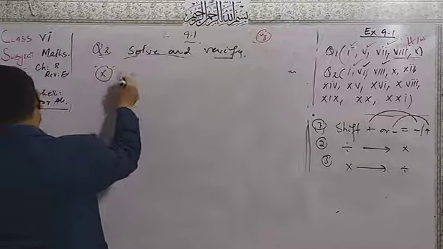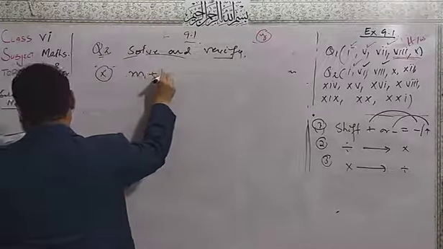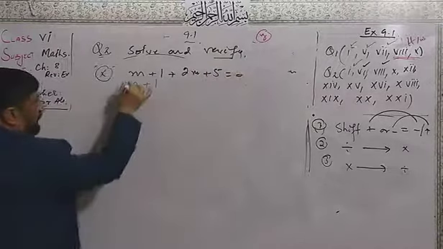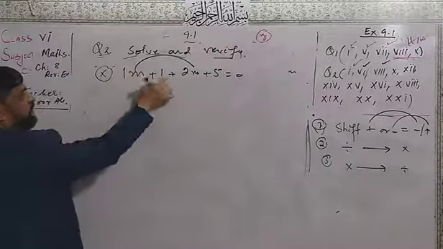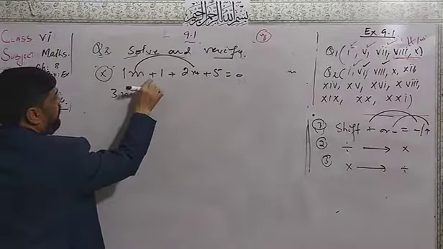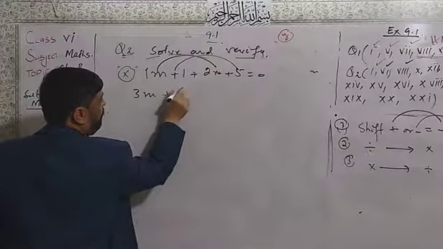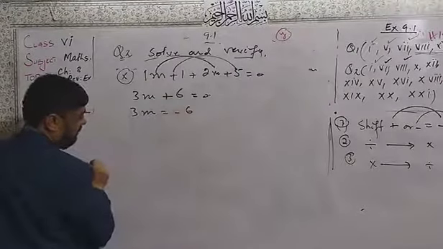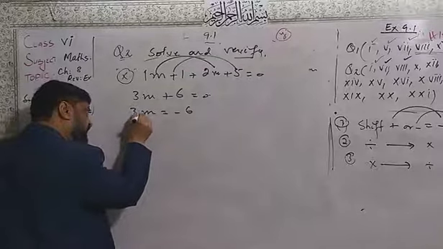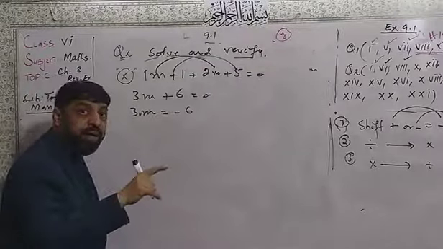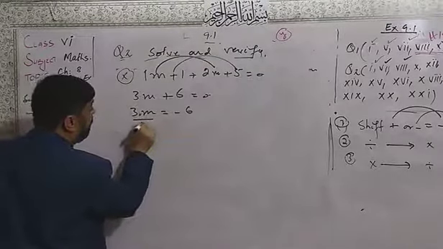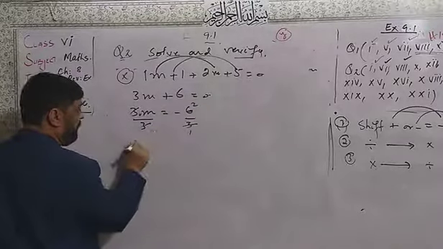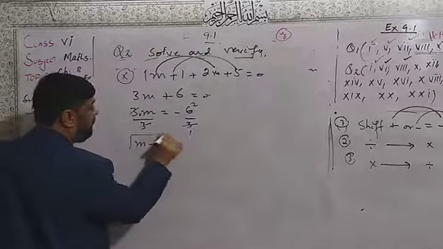For 10, dear students, first of all, n plus 1 plus 2n plus 5 is equal to 0. Here n plus 2n is 3n, and here 1 plus 5 is 6, equal to 0. 3n equal to minus 6. Now, to cancel the 3 that is multiplied, divide by 3 on both sides. Here 3 cancels, here 1 time, here 2 times. n is equal to minus 2.